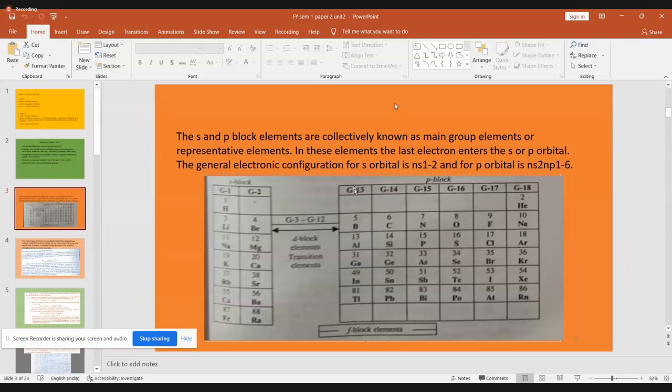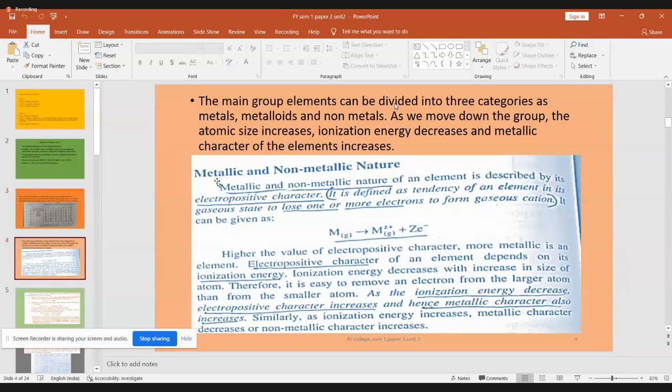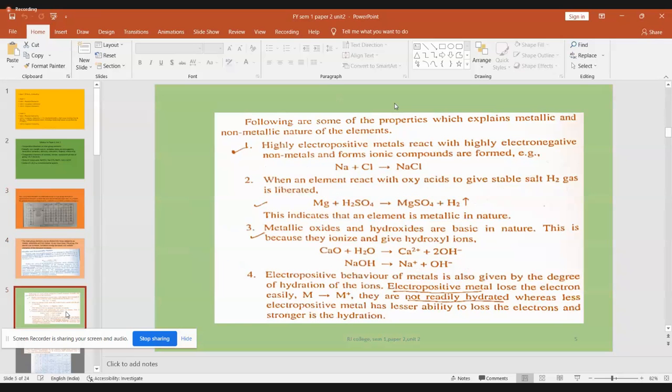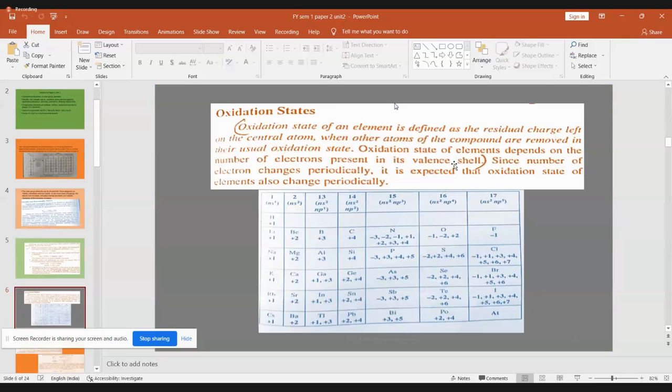So we are starting from this slide. Understand what are main group elements, what are representative elements, what is group 1, group 2, and the P block, which are called main block elements. Then read about the metallic nature, non-metallic nature with all examples given in that. All the points given. What are the 4 properties exhibited by any element which is supposed to be a metal? That is these 4 properties. Read them properly. Then read about the oxidation state. What is this oxidation state definition? And all the various oxidation states are given in the tabular column. Have a wide knowledge about these oxidation states.